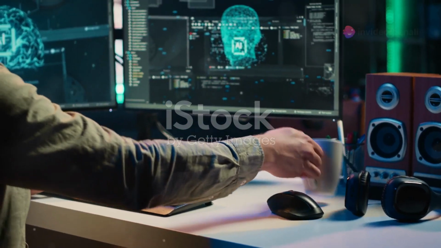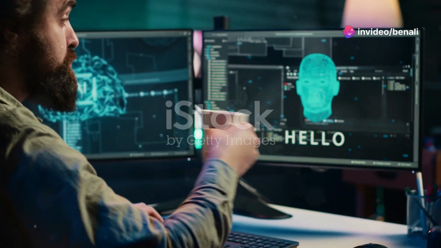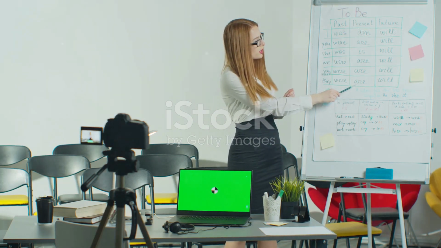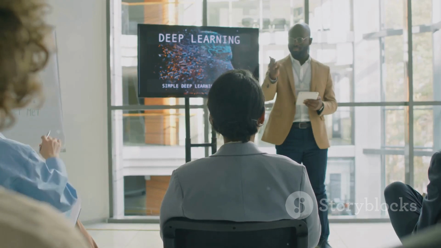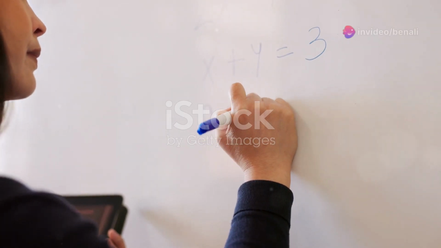Why do 80% of AI enthusiasts struggle with supervised learning? Let's make it simple. In today's lesson, we're diving into regression versus classification in supervised learning. Last time we covered the basics of supervised learning. Now let's break it down further.